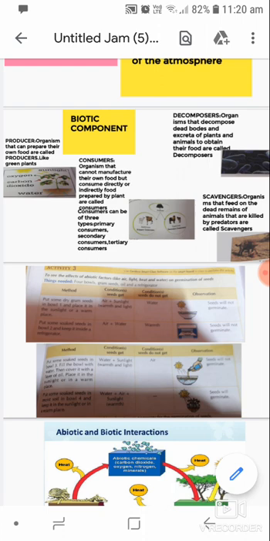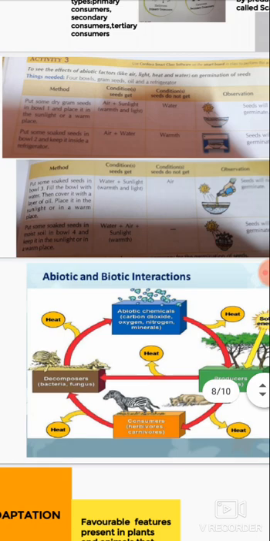The next category is of decomposers. Decomposers are organisms that decompose when a plant or organism dies. The decomposers are organisms present in the soil, the microorganisms which decompose their body and mix the nutrients in the soil, from where the plants get the nutrients. The examples of the decomposers are bacteria and fungi.